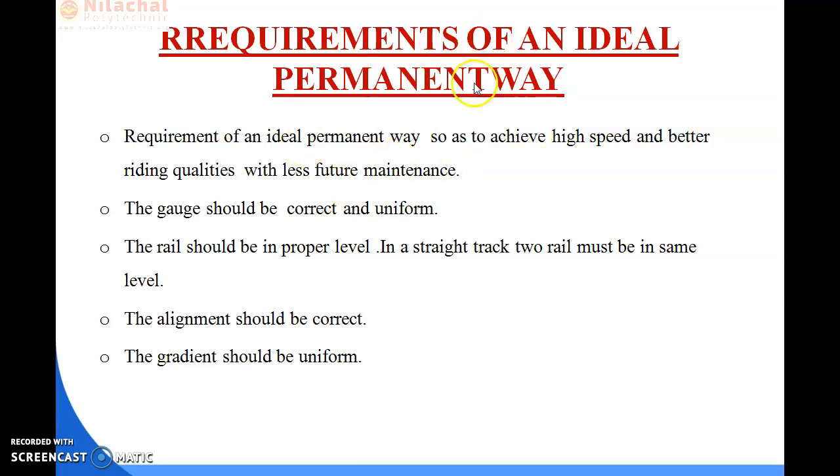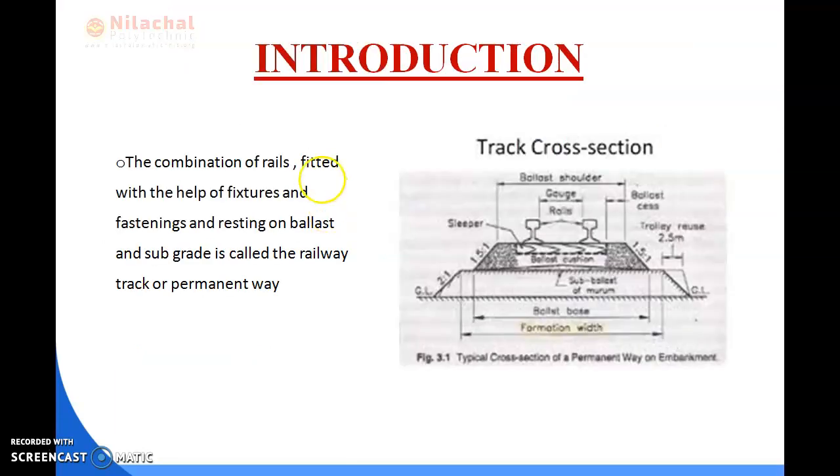Okay, so the next point is that the gauge should be correct and uniform. The gauge distance should be correct and uniform. Basically, what does gauge distance mean?